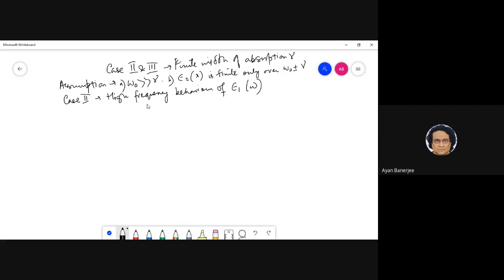So what do I mean by this? Essentially, what we consider is frequencies which are much larger than the maximum absorption frequency. Okay,